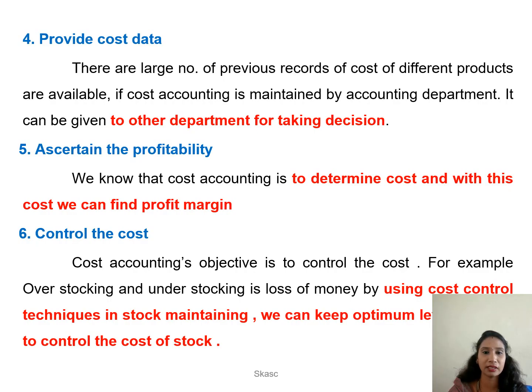Fifth one, ascertain the profitability. So with the help of cost accounting, they can know about the cost and this will help the management to increase their profit. Sixth one, control the cost. This is the main objective of the company, to control the entire cost.